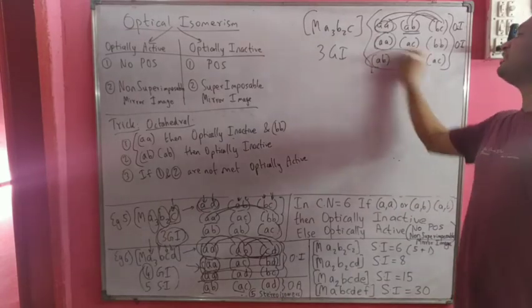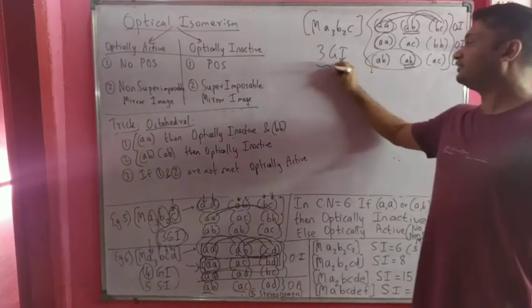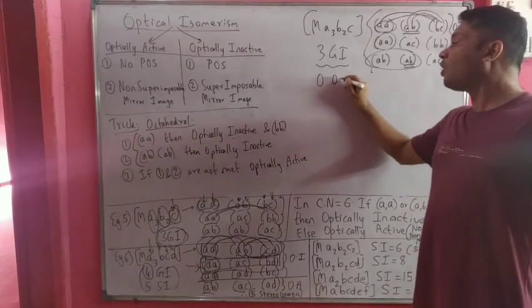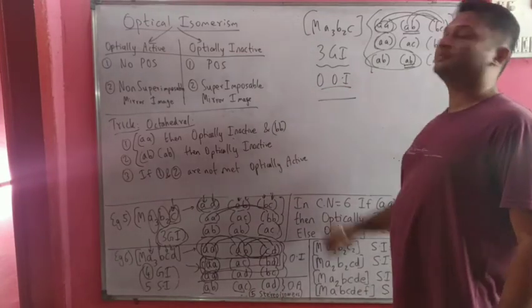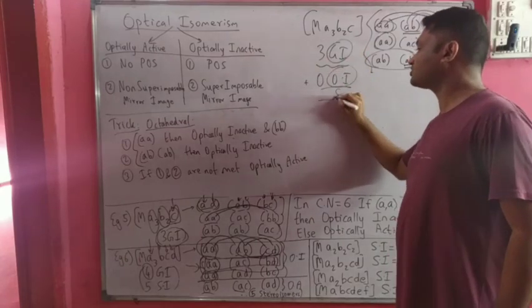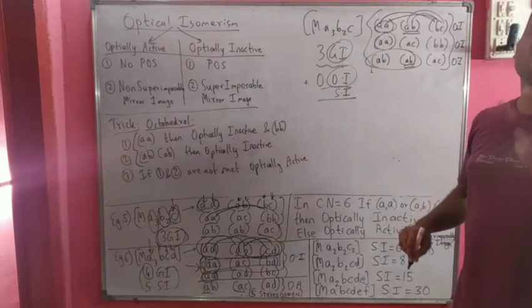In the third set, we have an ABAB repeating pattern, that means it is also optically inactive. So in this case, we can say 3 geometrical isomers exist and 0 optical isomers exist for this compound. That is how we will analyze the answer. And geometrical isomers plus optical isomers are stereoisomers. These two are collectively called stereoisomers.